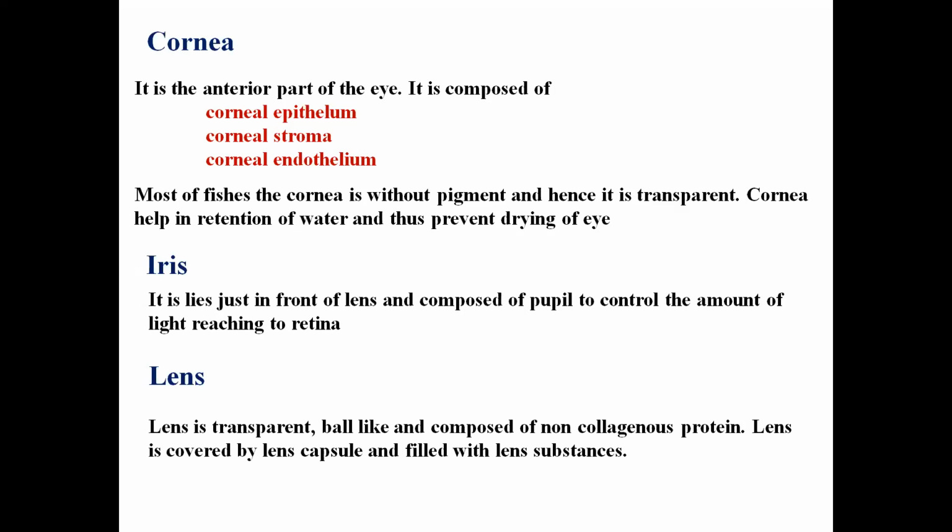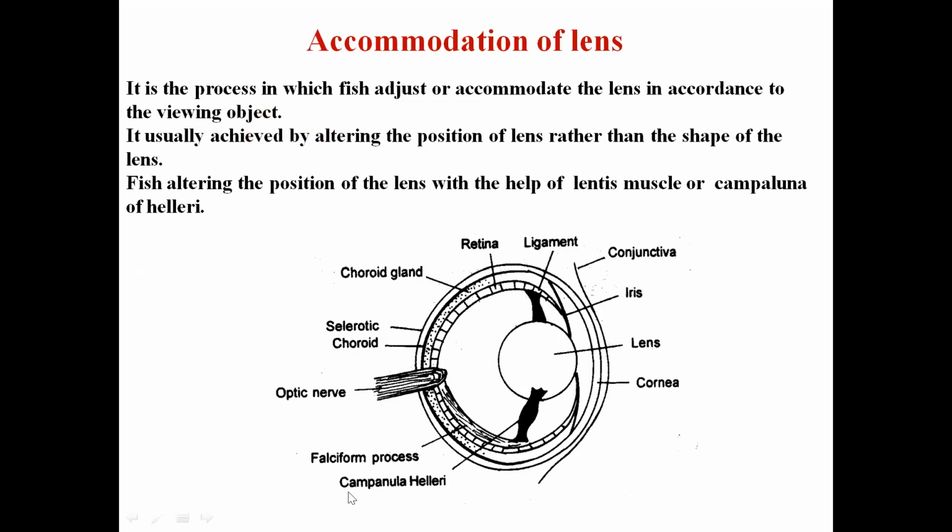And then there is a lens. The lens is transparent, ball-like, and composed of non-collagenous protein. It is enclosed by the lens capsule. Now the accommodation of the lens. Why am I talking about accommodation in the lens particularly? Because in fishes, like in other vertebrates, whenever someone has to view an object, the contraction of the lens decides how much light.